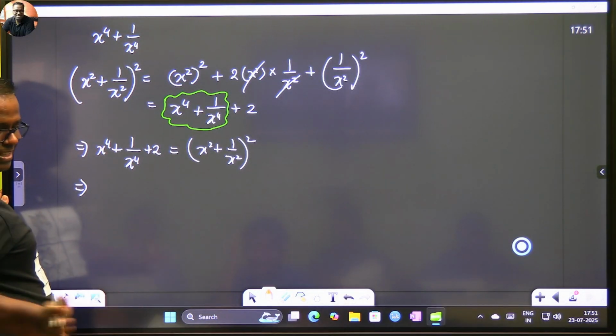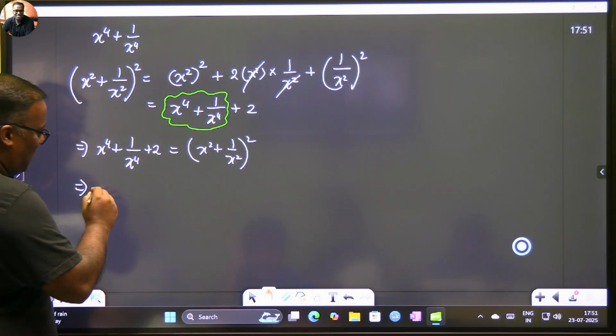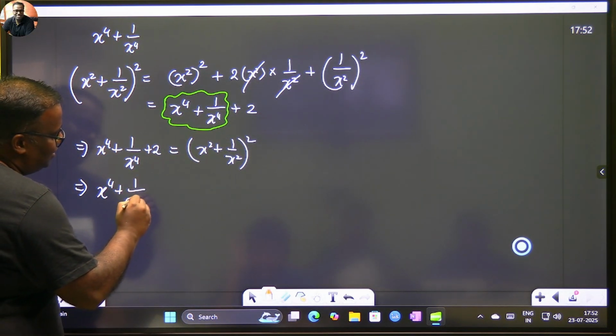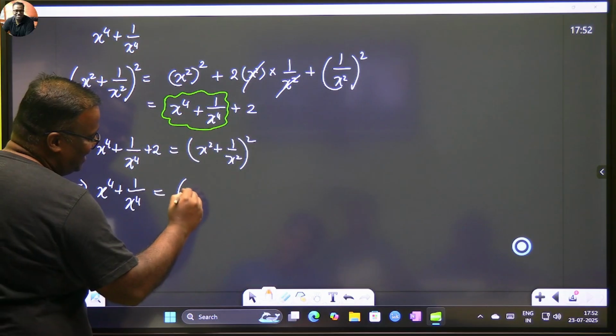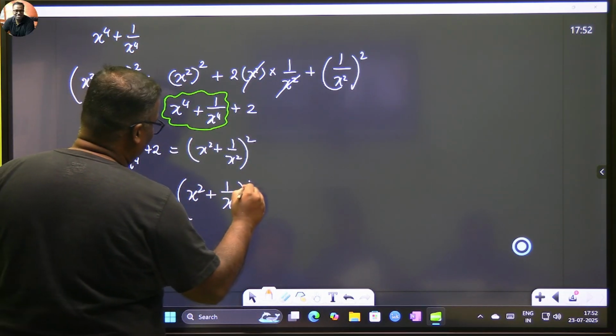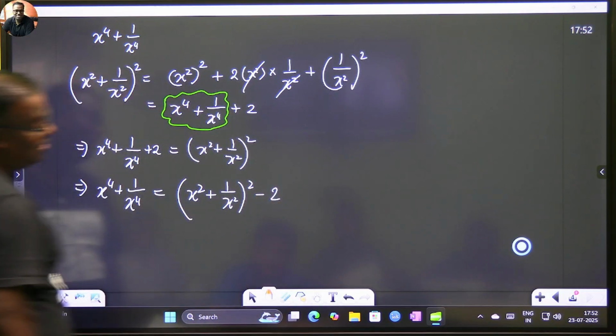So, x to the power 4 plus 1 upon x to the power 4 plus 2 is equal to x square plus 1 by x square whole square, and I don't think she will deny me in my decision.